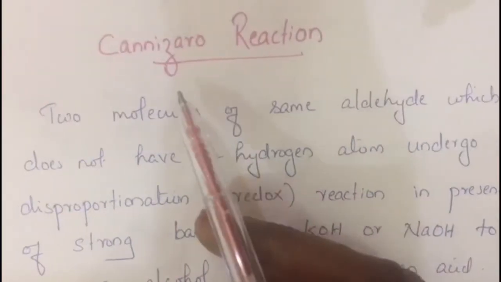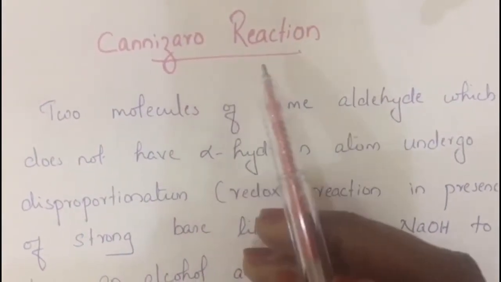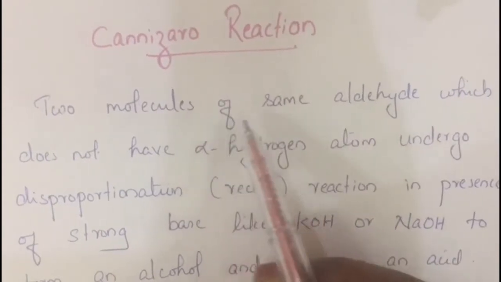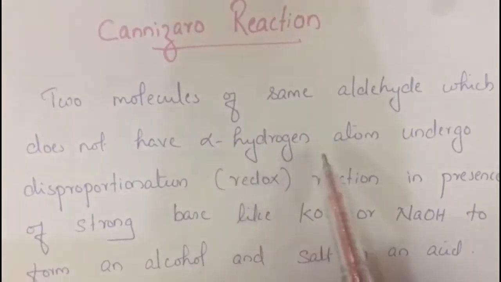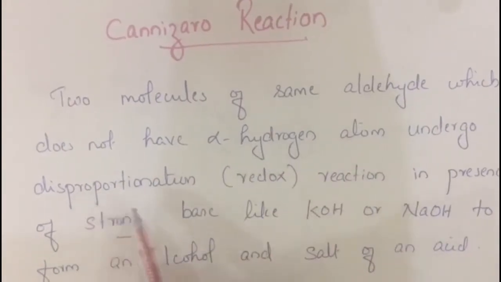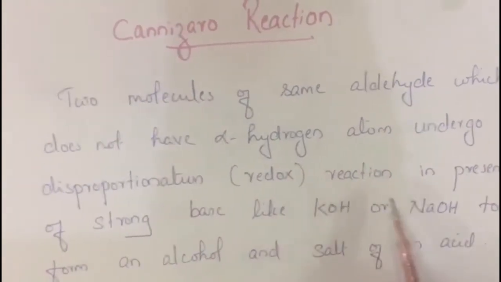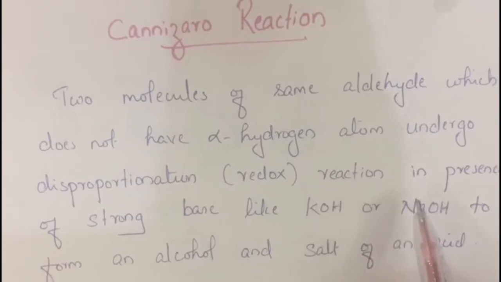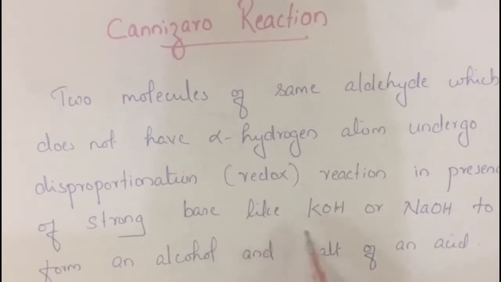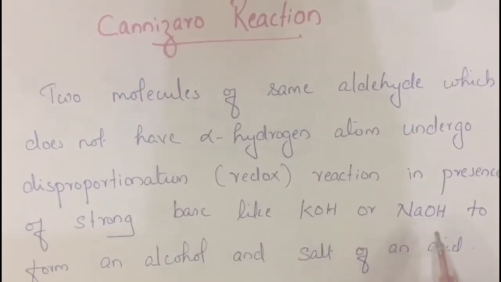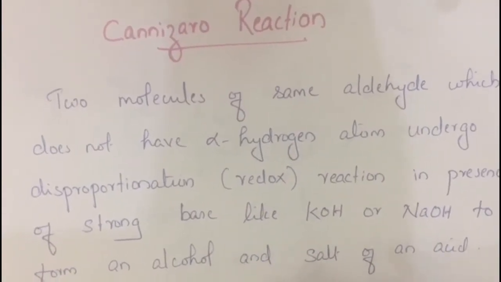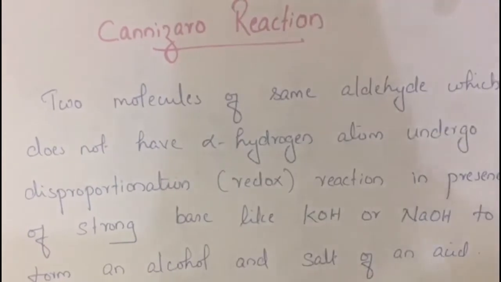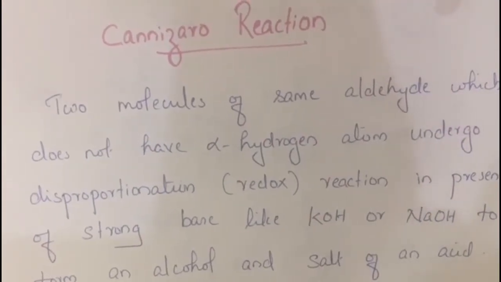Dear students, today we are going to discuss the Cannizzaro reaction. Two molecules of the same aldehyde which does not have an alpha hydrogen atom undergo a disproportionation reaction or redox reaction in the presence of a strong base like potassium hydroxide or sodium hydroxide to form an alcohol and a salt of an acid. This reaction is known as the Cannizzaro reaction.